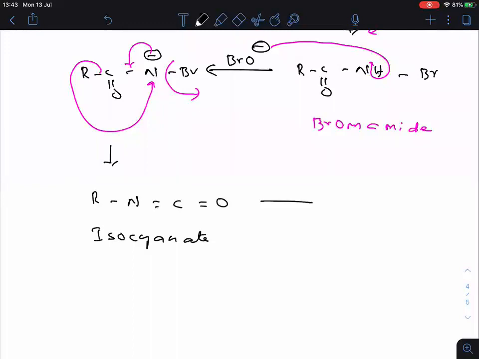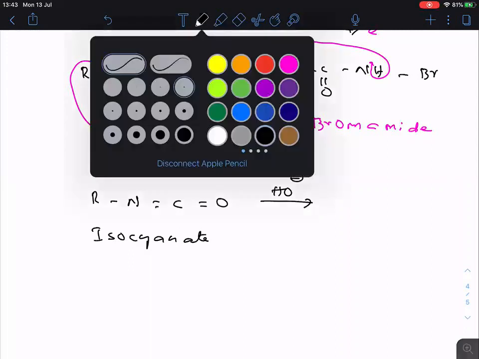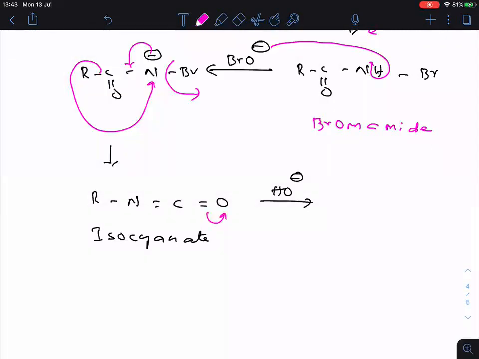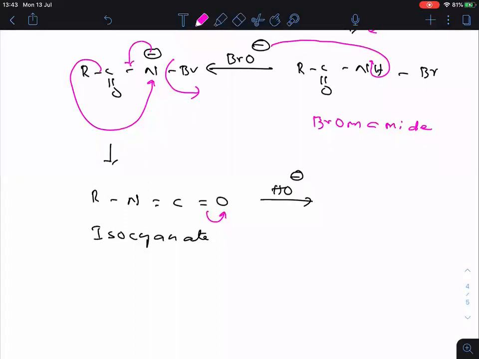Now what happened here? I told you the solution remains alkaline. That means OH minus ions are there with us. So now, the pi bond will shift towards oxygen because oxygen is more electronegative. Carbon gets positive charge. So this OH minus attacks on this positive charge.